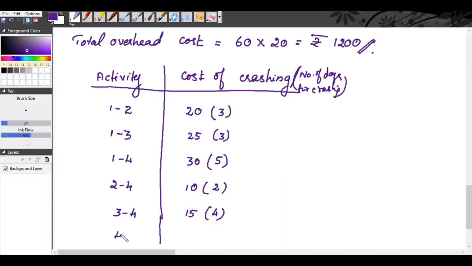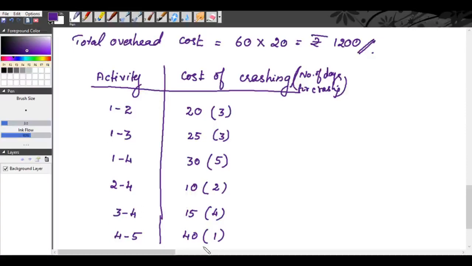The next activity is 4, 5. Your crash cost is 40. The normal duration is 2 days and the crash duration is 1 day. So the number of days you can crash is 1 day.